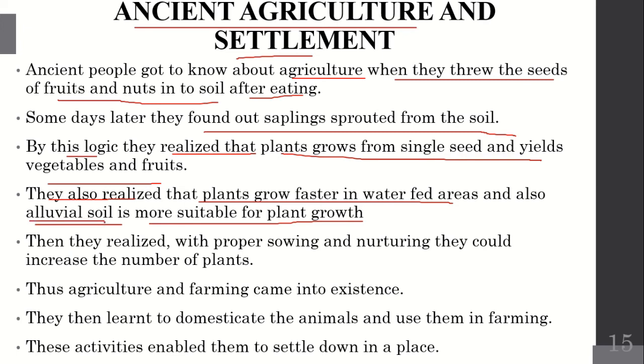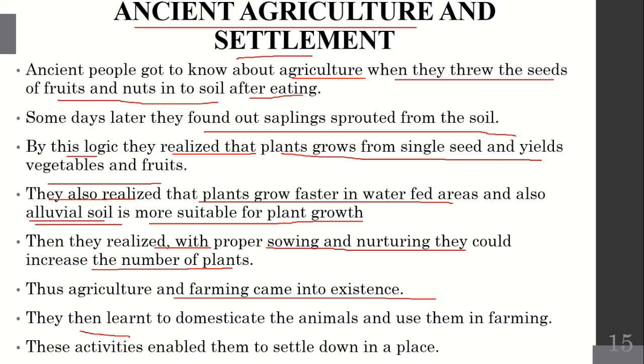Mostly these alluvial soils are found near water bodies, that is, the rivers. That's why they settled near the rivers, by the side of the rivers. Then they realized that with proper sowing and nurturing, they could increase the number of plants. They thought that if one seed gives one plant, then if they maintain it properly, they can get more plants, and more fruits and vegetables. Thus agriculture and farming came into existence. From this idea only, they started farming and agriculture.